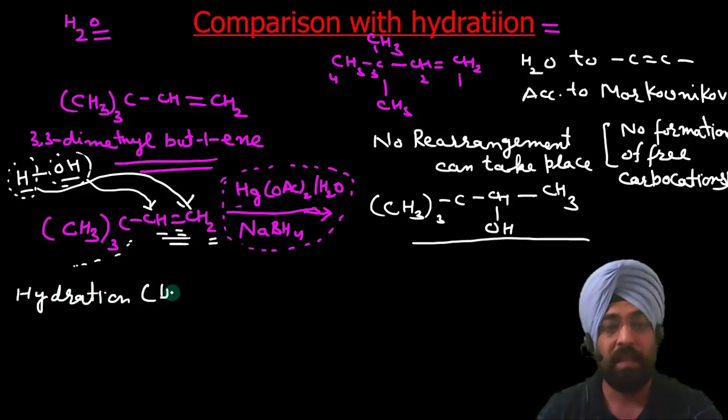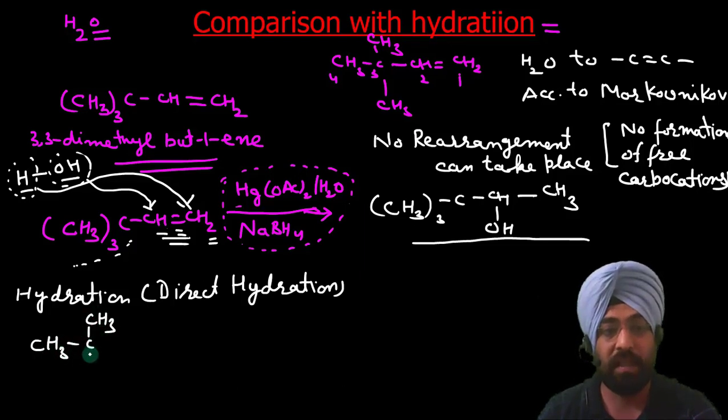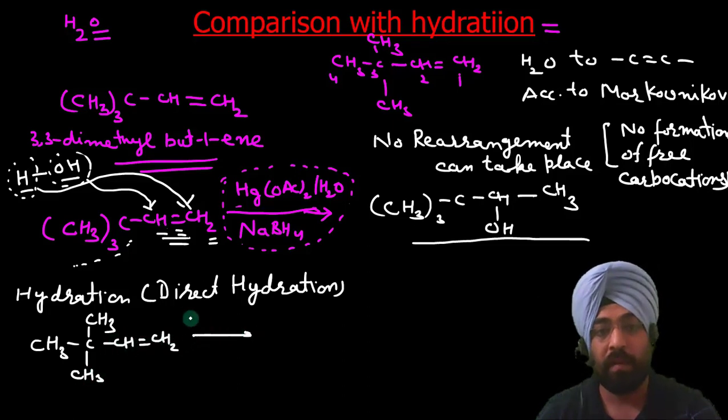Hydration means direct hydration. If you remember, we have done this in our previous lecture. When we did its direct hydration, we get CH3 CH3 CH3 CH double bond CH2, with water and H+.